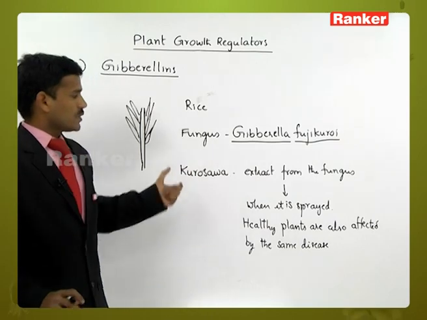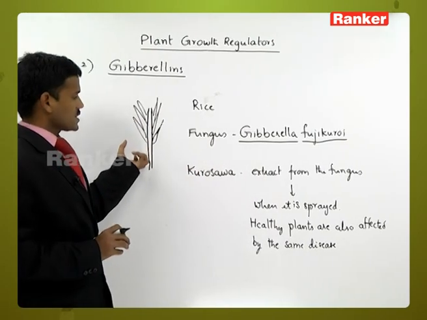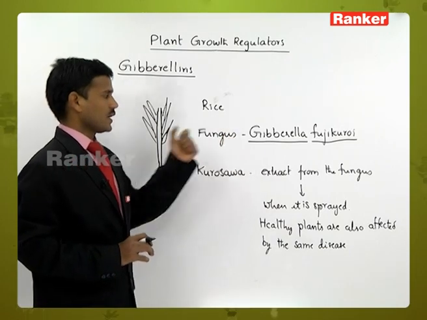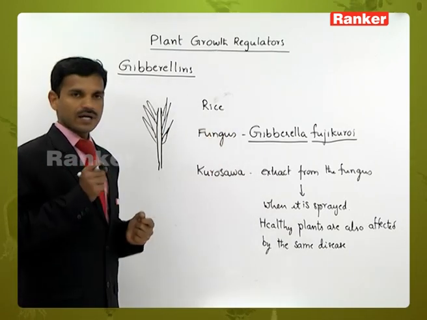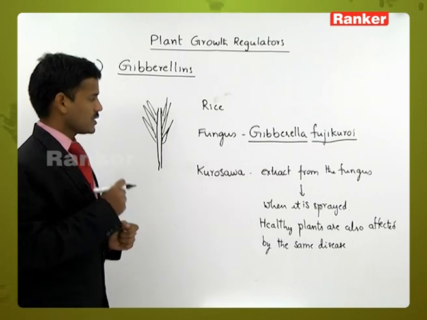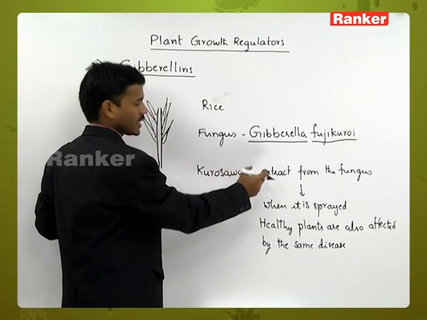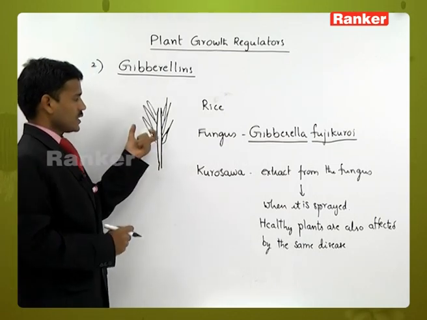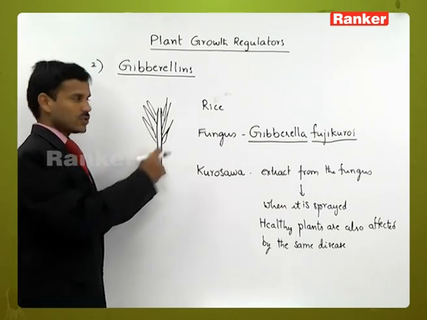So later he concluded that the excessive growth is due to the fungus. The Gibberella fujikuroi is producing some chemical component, and that chemical component is responsible for the excessive growth. The rice plants show excessive growth due to this fungus.